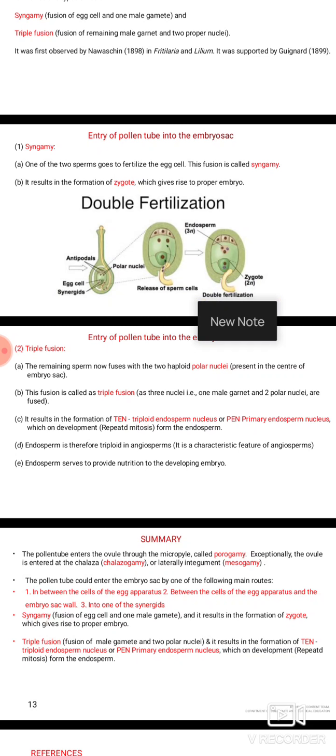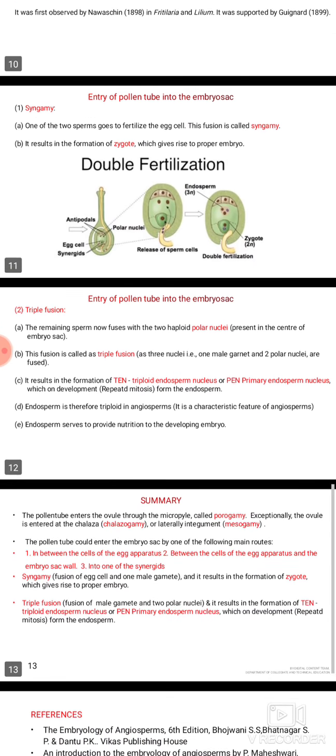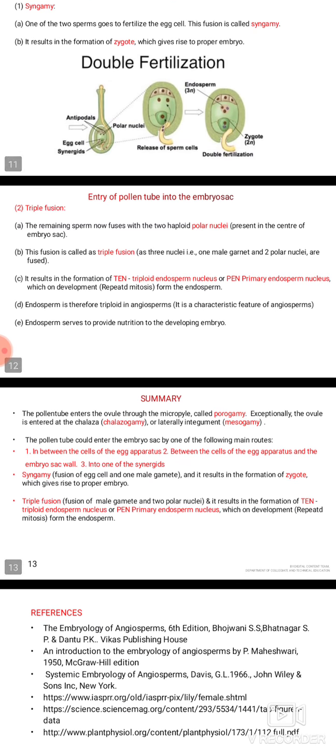It results in formation of a triploid endosperm nucleus, also known as the primary endosperm nucleus, which on development, by repeated mitosis, forms the endosperm, a nutritive tissue. Endosperm is therefore triploid in angiosperms, and it is a characteristic feature of angiosperms. Endosperm serves to provide nutrition to the developing embryo.